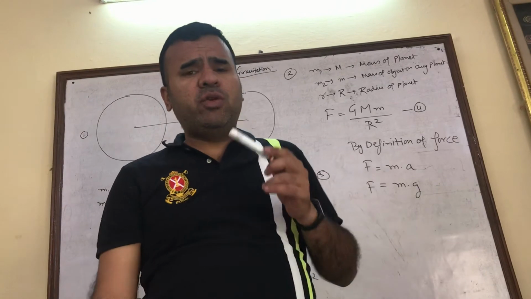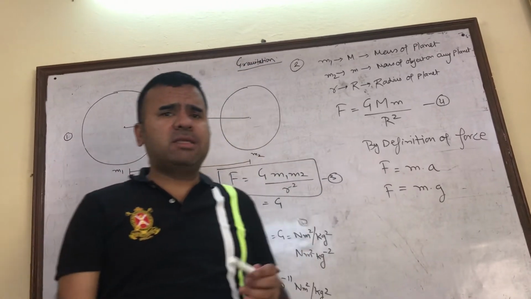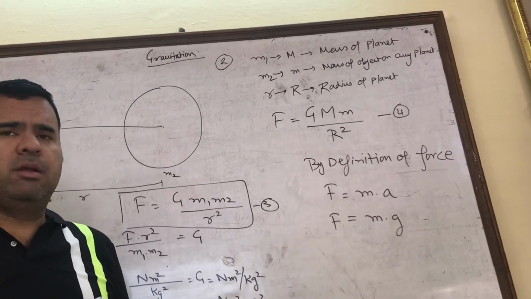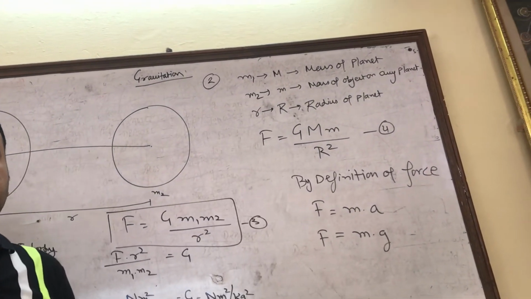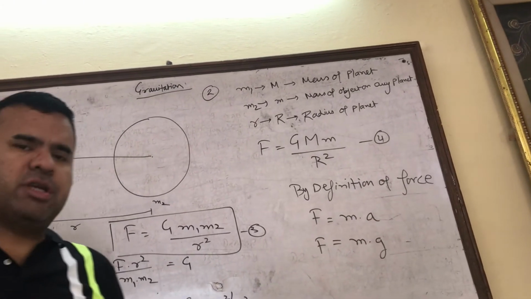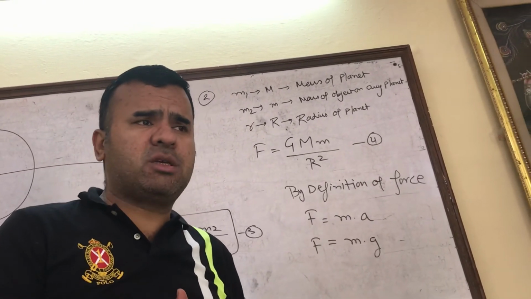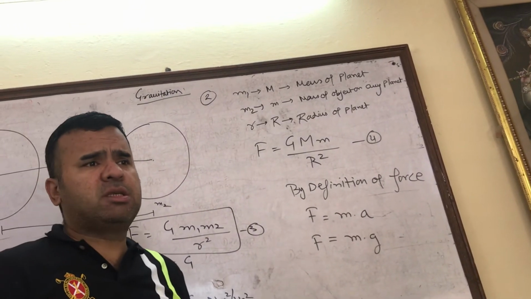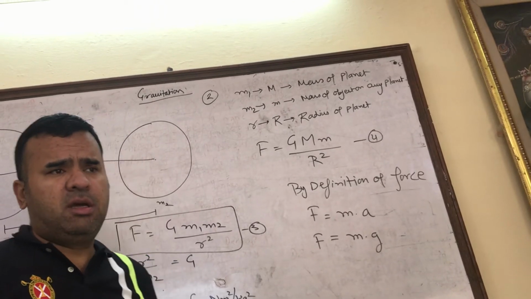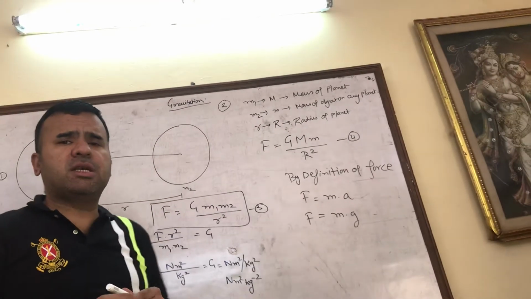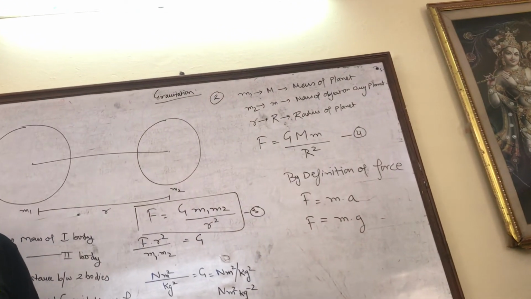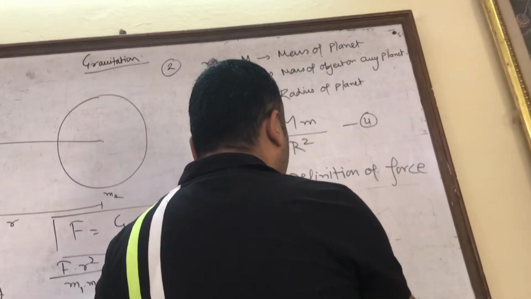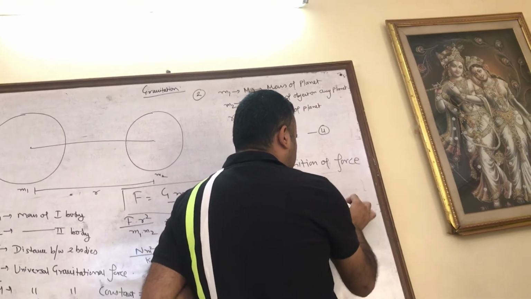Capital G is the universal gravitational constant. It is the same. Please focus here. So the value of acceleration due to gravity becomes 1/6 on Moon. This is the reason that weight on Moon is 1/6 of that on Earth. So small g is acceleration due to gravity. You should know this thing.